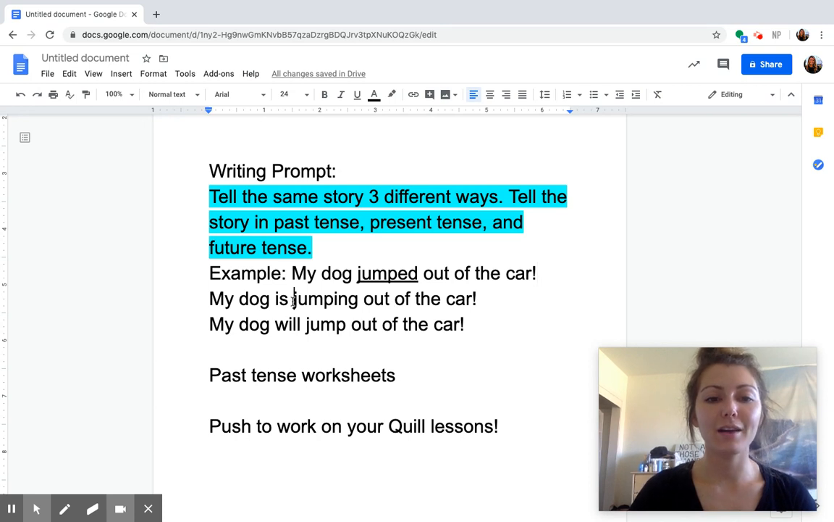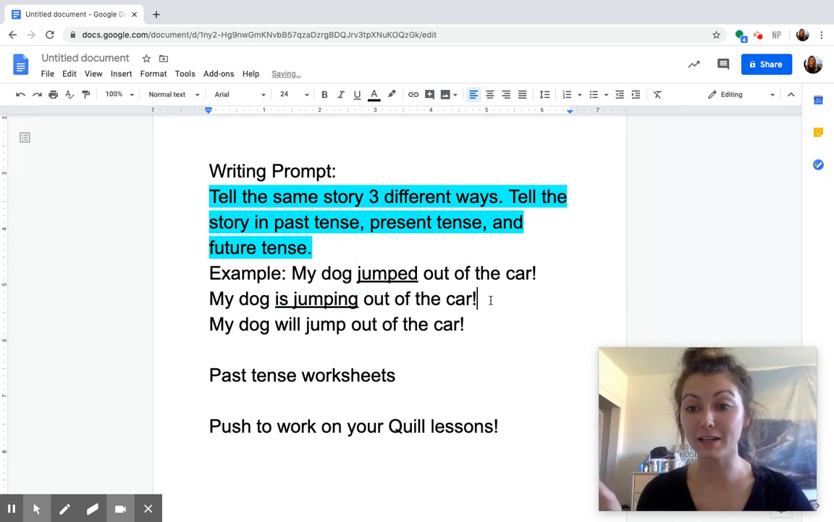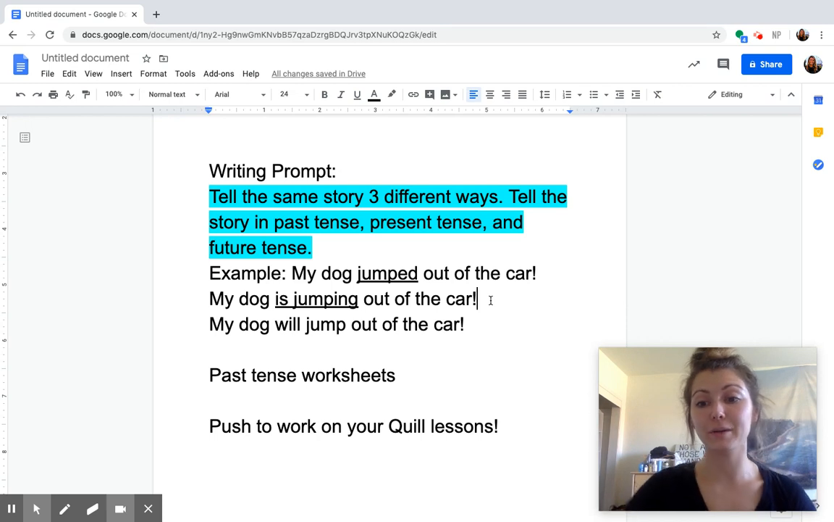Now, in my second story, present tense, I say my dog is jumping out of the car. My dog is running down the street. My dog is hopping over the fence, telling it like it's happening right now and everybody's watching.